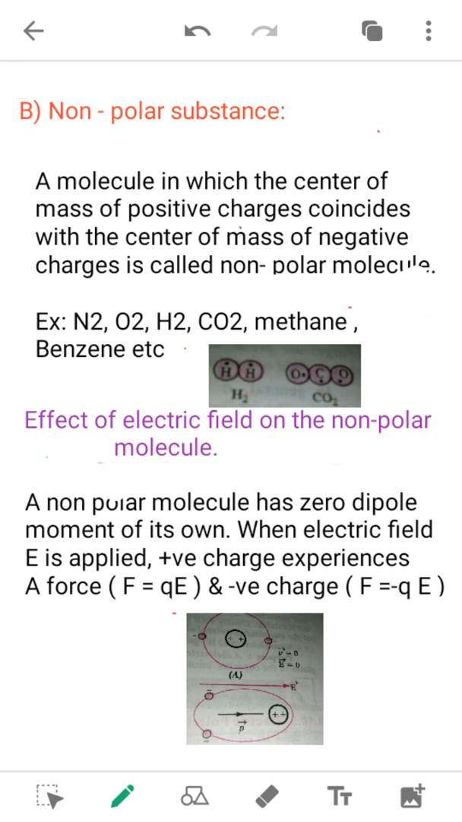And what is the effect of the electric field on the non-polar molecule? The electric field induces the dipole to stretch, and there will be an induced dipole moment, and for the positive charge the force is equal to QE, and for the negative charge the force is equal to minus QE.